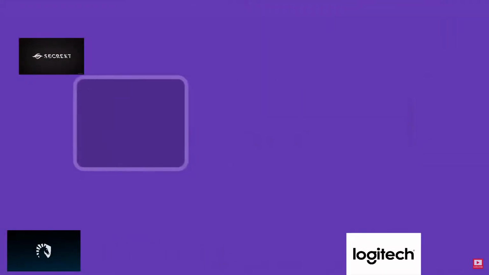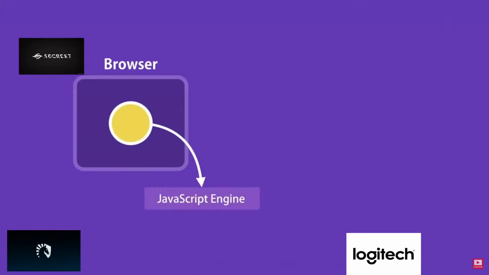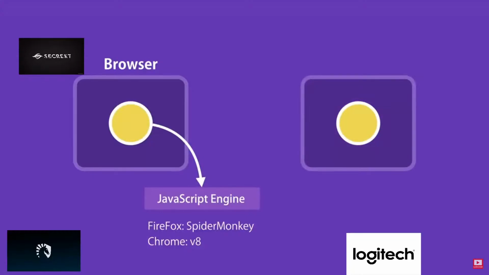JavaScript was originally designed to run only in browsers. So every browser has what we call a JavaScript engine that can execute JavaScript code. For example, the JavaScript engines in Firefox and Chrome are SpiderMonkey and V8. In 2009, a very clever engineer called Ryan Dahl took the open source JavaScript engine in Chrome and embedded it inside a C++ program. He called that program Node. So Node is a C++ program that includes Google's V8 JavaScript engine.